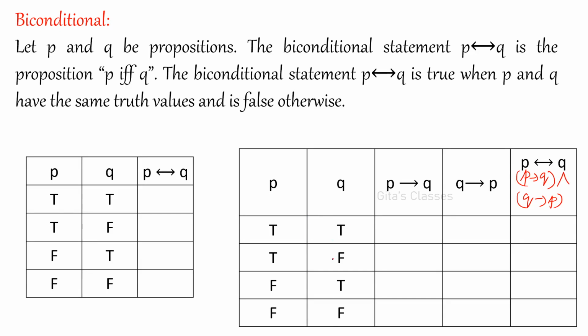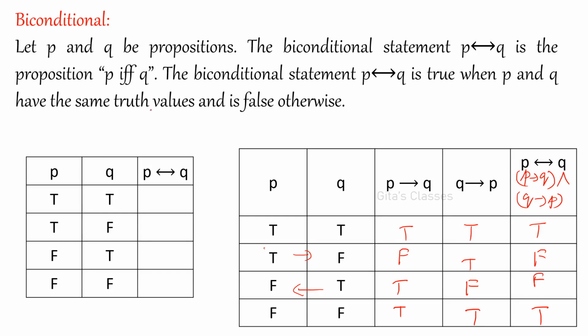See, P conditional Q means only for this condition, TF, it is false. For all the other combinations, true. Q conditional P means you have to consider T first, then F in this direction. This will become false. All the others will become true. Right? Now, P biconditional Q means P conditional Q and Q conditional P. This is true, false, false and true.